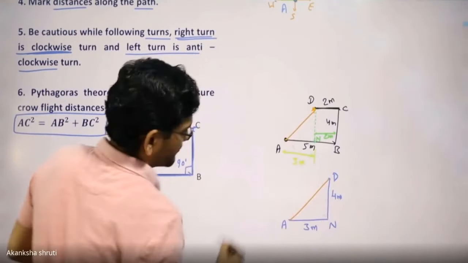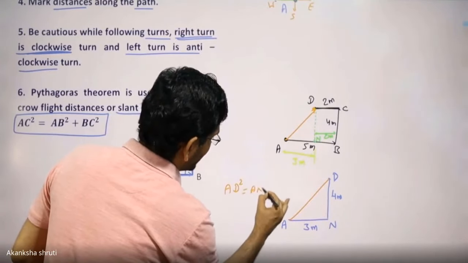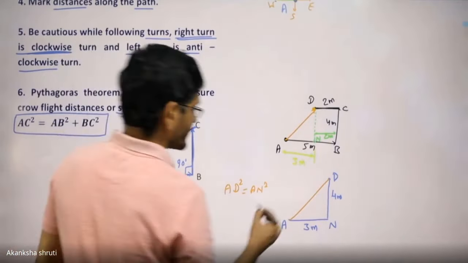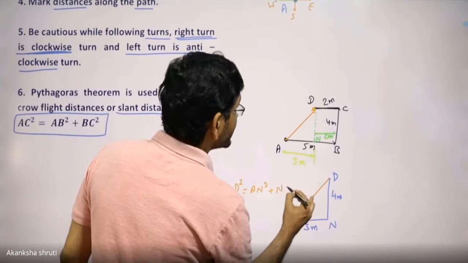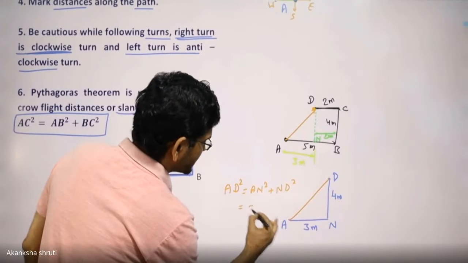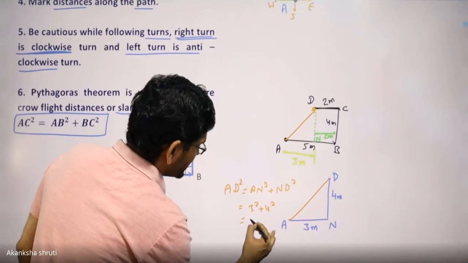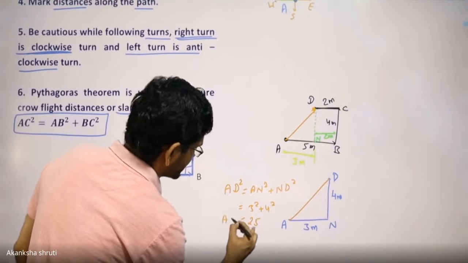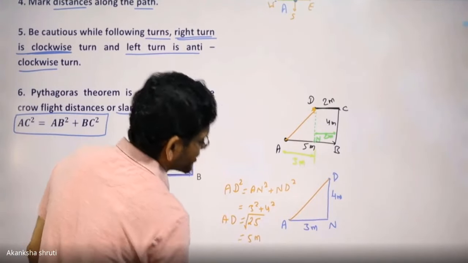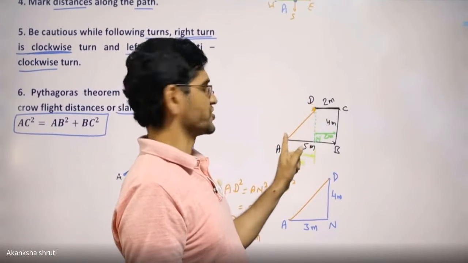Okay, students, what will be this AD? AD square will be AN square, where N is the intermediate point that we have assumed, which was not given in the question, plus ND square. We may substitute it here. It is our 3 square plus 4 square. It is 9 plus 16, which is 25. Keep in mind, students, this is our AD square. So AD will be the square root of 25. So it is 5 meters. So now the new position of this object is at 5 meter.